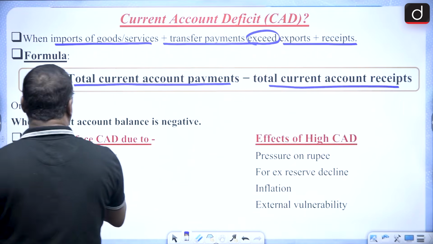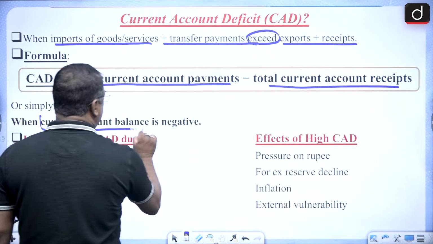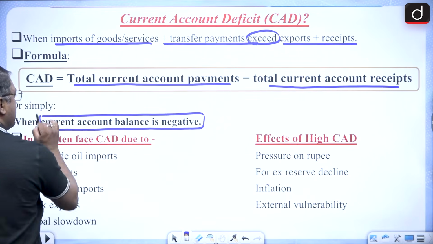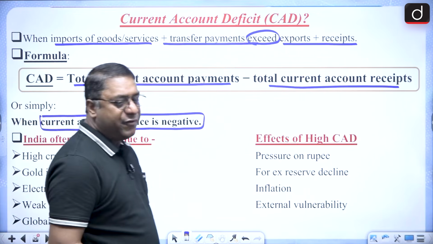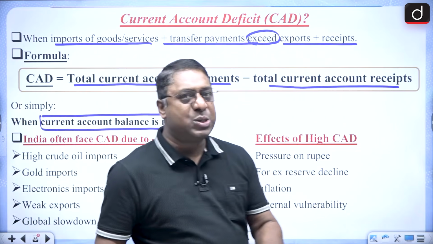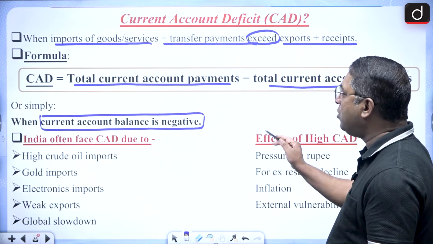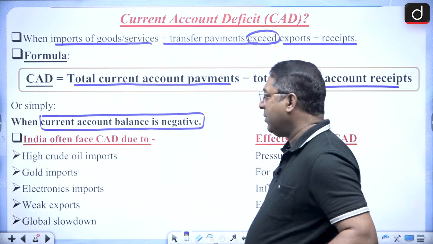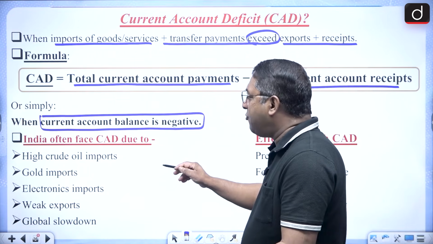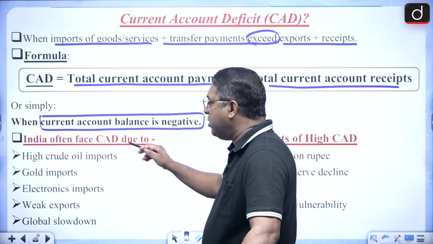Or simply, we can say that whenever your current account balance is negative, then you have current account deficit. Now, our country faces current account deficit.